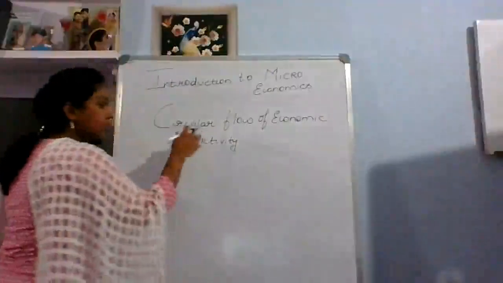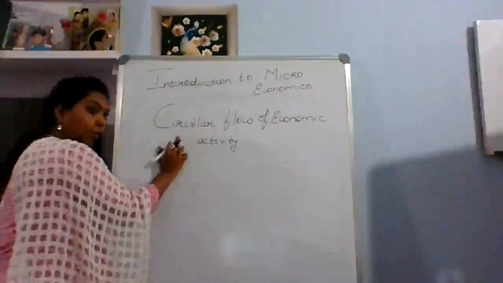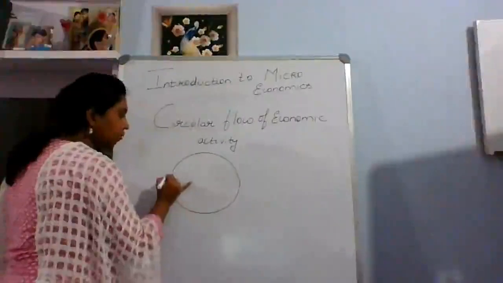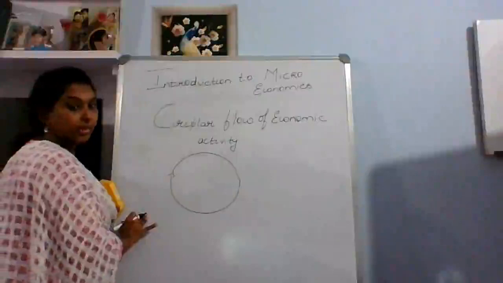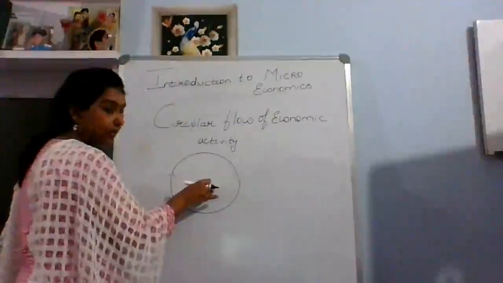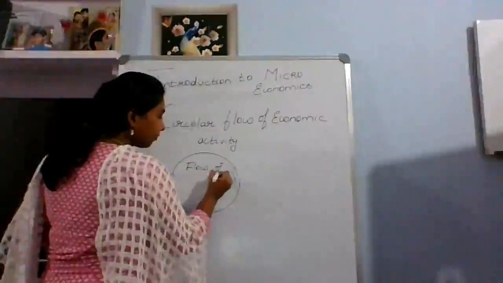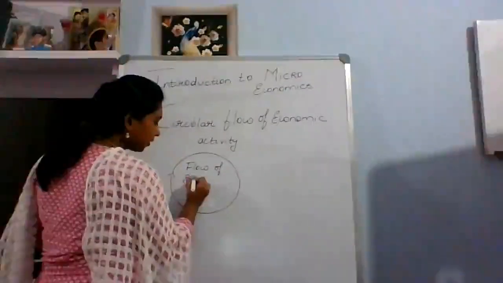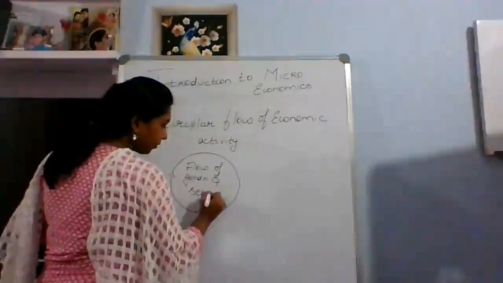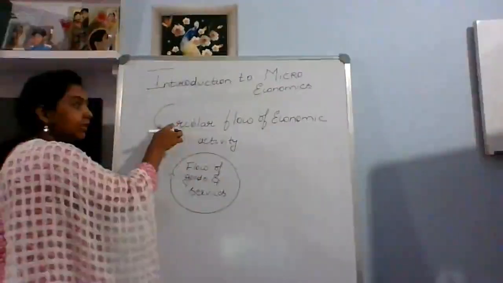What is the circular flow of economic activity? Circular flow is nothing but where it goes, it comes back to the same origin. That is circular flow. So what is the circular flow involved with? It is involved with the flow of goods and services.